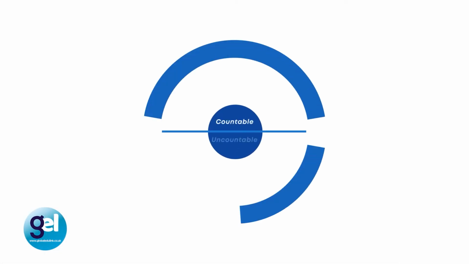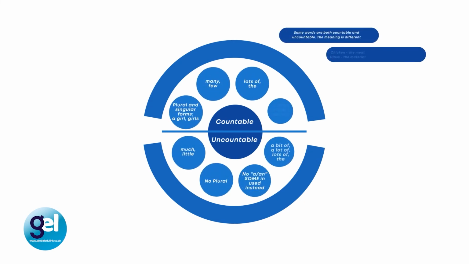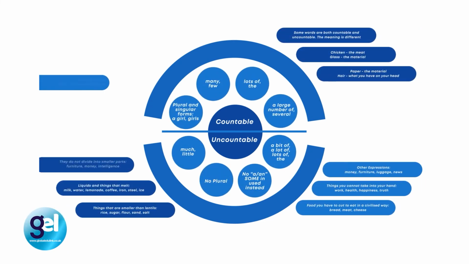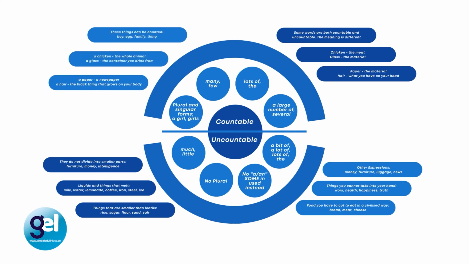Let's look in more detail at countable and uncountable nouns. So with countable nouns, they're countable because we can count them. They're seen in units, and they have singular and plural forms. They can also have "a" or "an" in front of them. For example, that girl is Spanish. Those girls are Spanish. Some further examples of countable nouns would be idea, ideas, competition, a competition, competitions, plan, a plan, and opinion. We can also use key words with countable nouns such as a few, several, some, or a lot of.